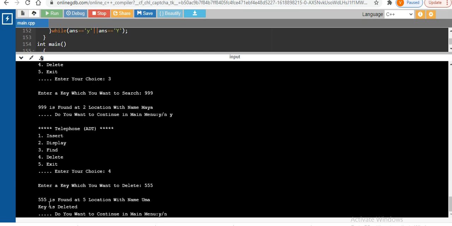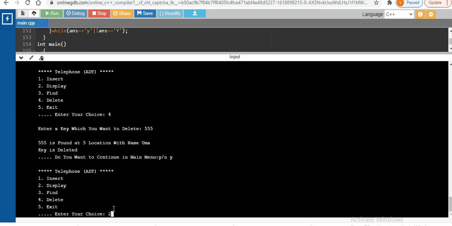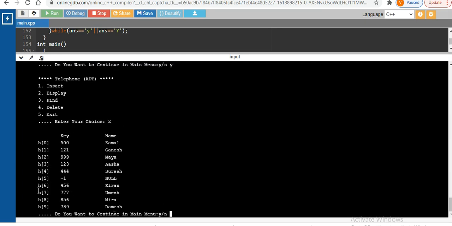So it is saying that 555 is found at the location 5 with the name Uma, and the key gets deleted. Now let's check whether it is deleted or not. So I will say display, and we'll check. Yes, at the location 5 there is -1 and null, which means the key gets deleted. Fine. Now what is next?